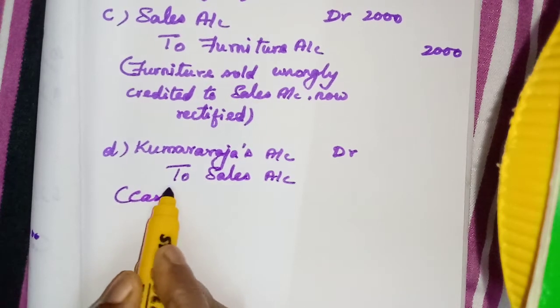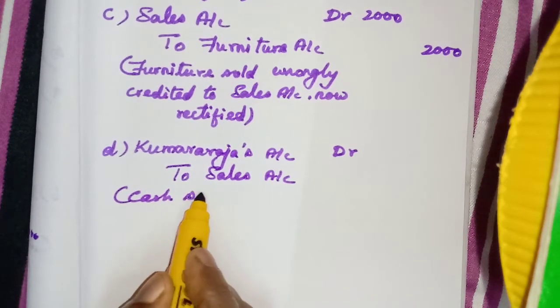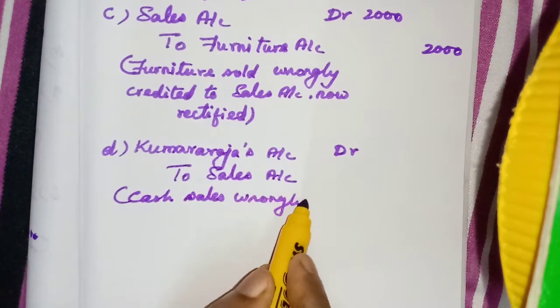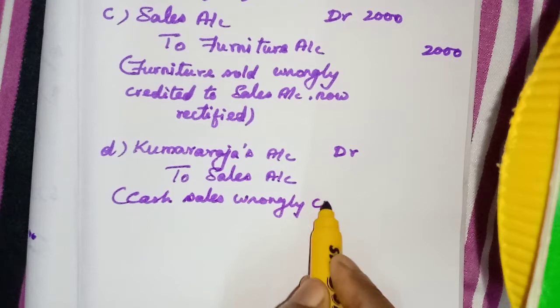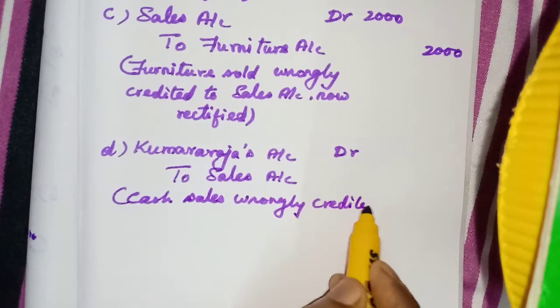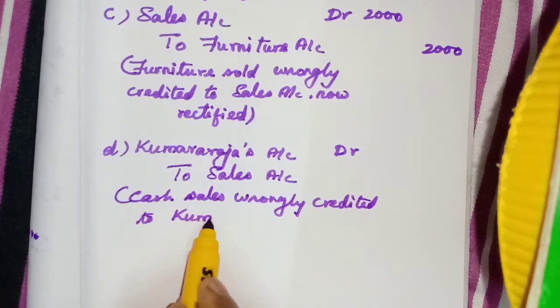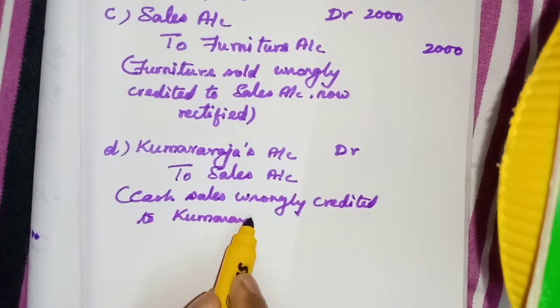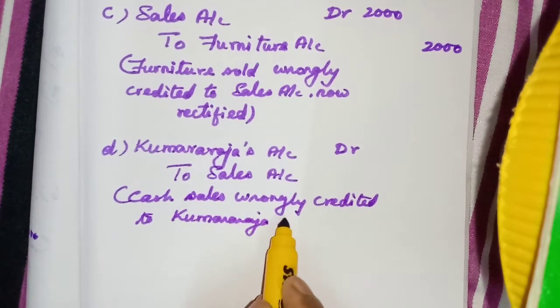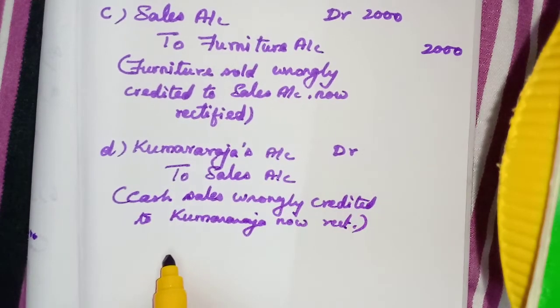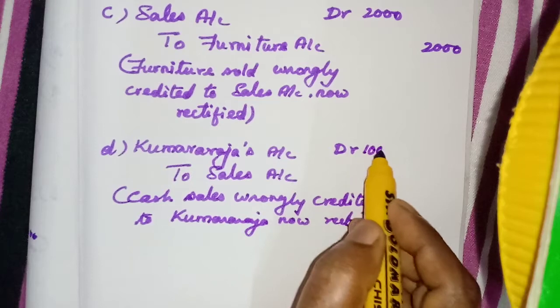Cash sales wrongly credited to Kumar Raja. Now rectified. Okay, amount 10,000.